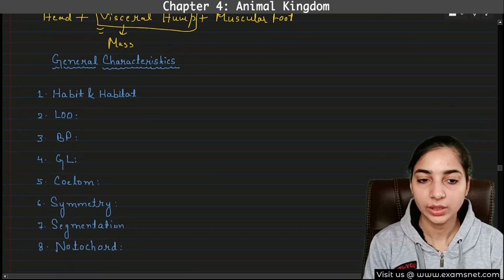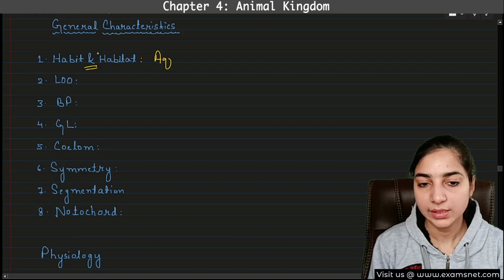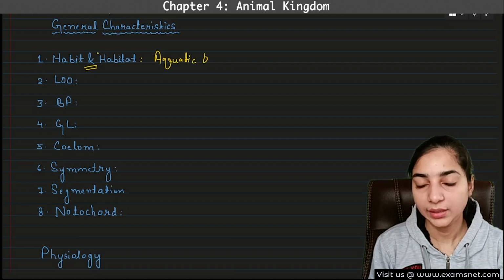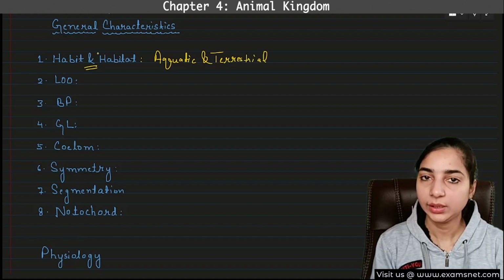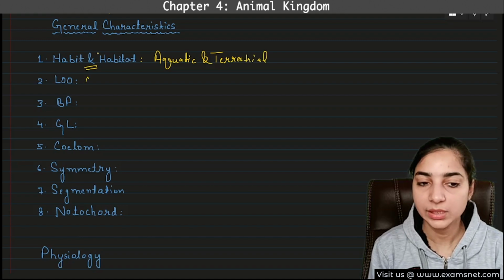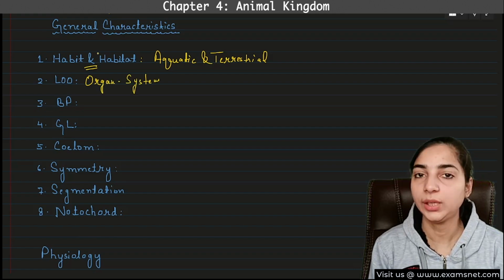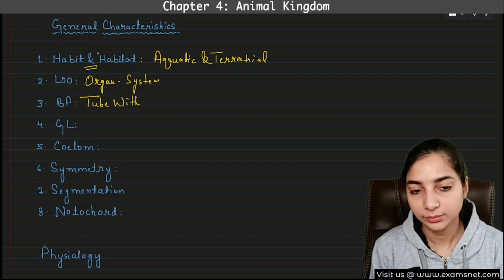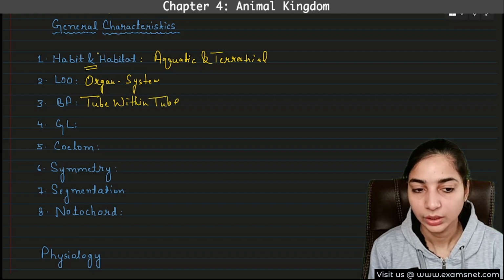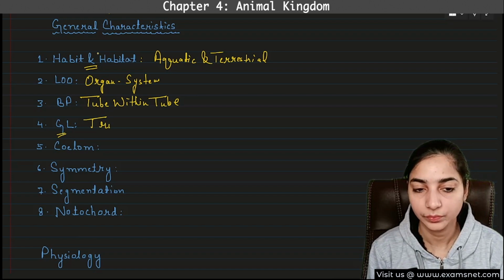We'll start with the general characteristics, that is habit and habitat. So they can be aquatic as well as terrestrial, aquatic and terrestrial both, right? Then level of organization, definitely the most advanced one. That means the organ system level of organization. What about the body plan? The most advanced, that means tube within tube body plan. Next thing is germ layer. So definitely three germ layers are present. So these are triploblastic. All the characteristics will be the advanced ones.